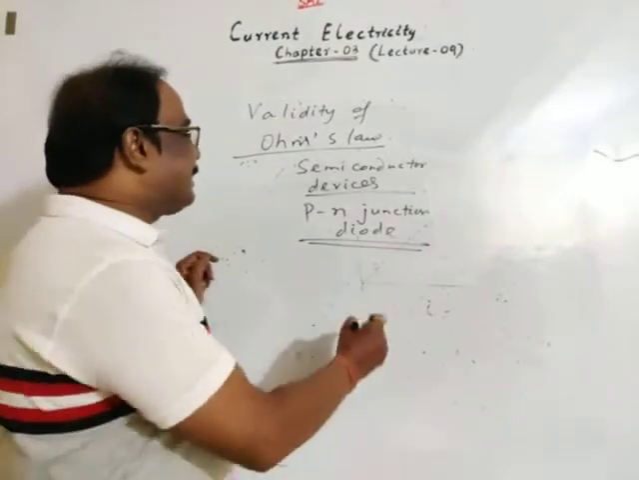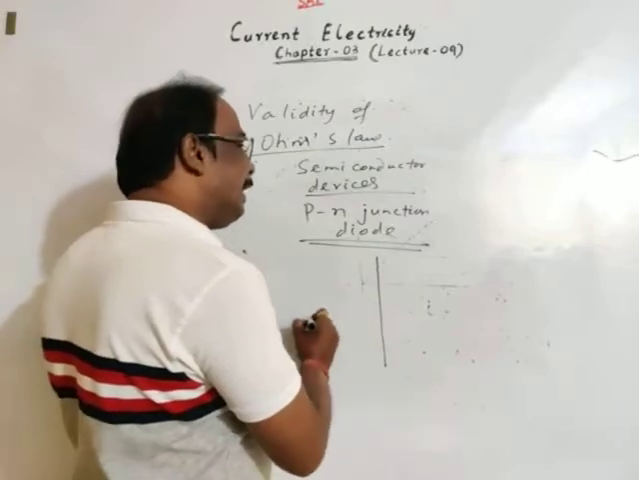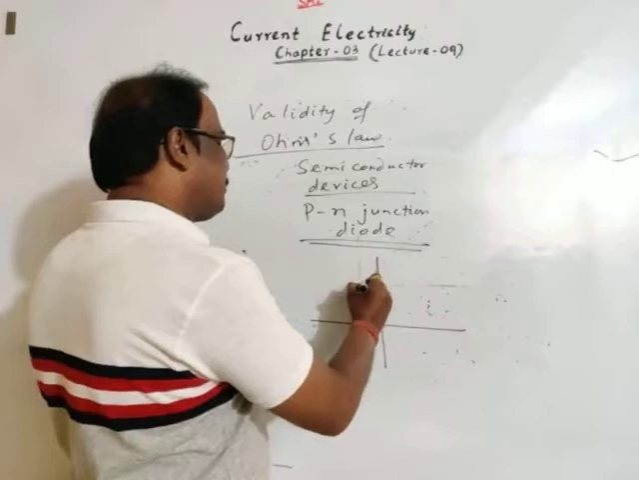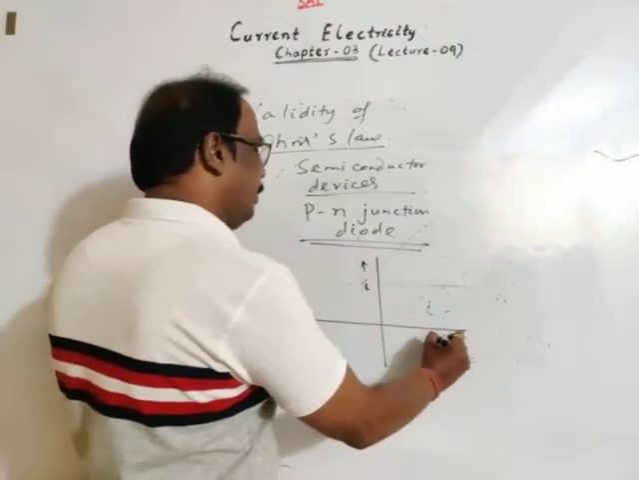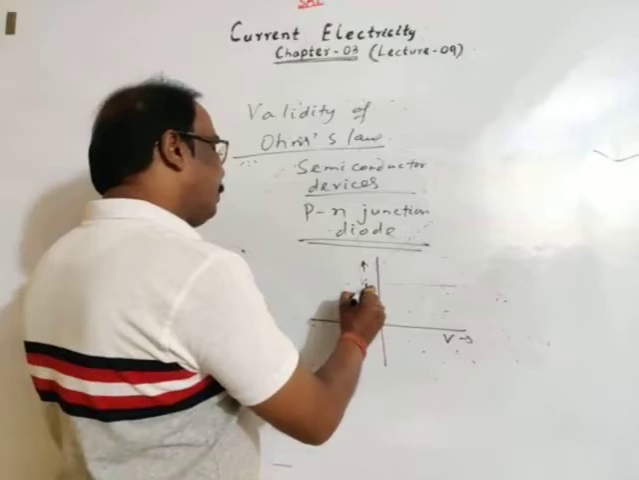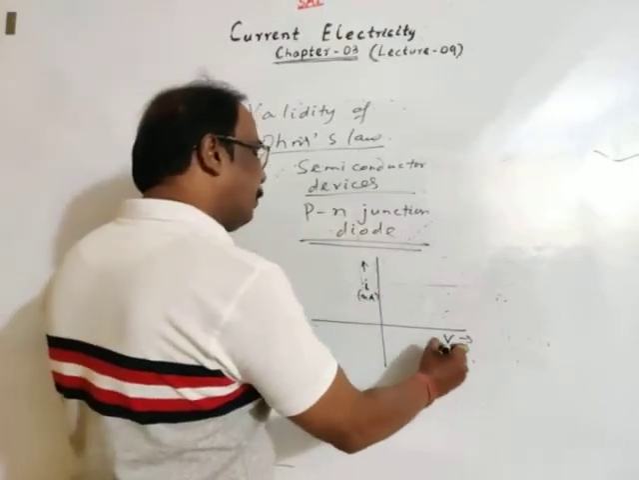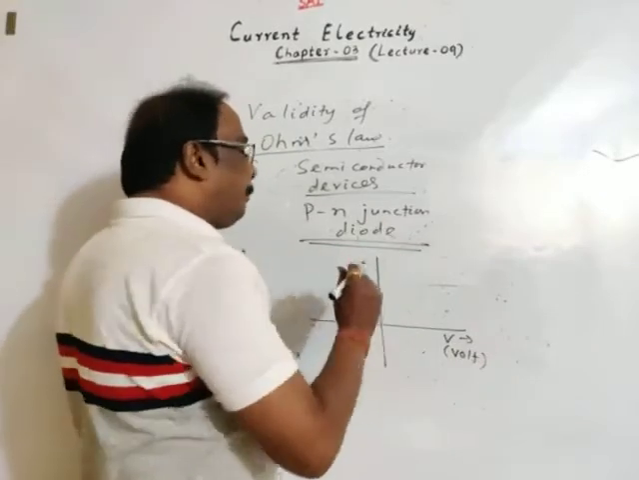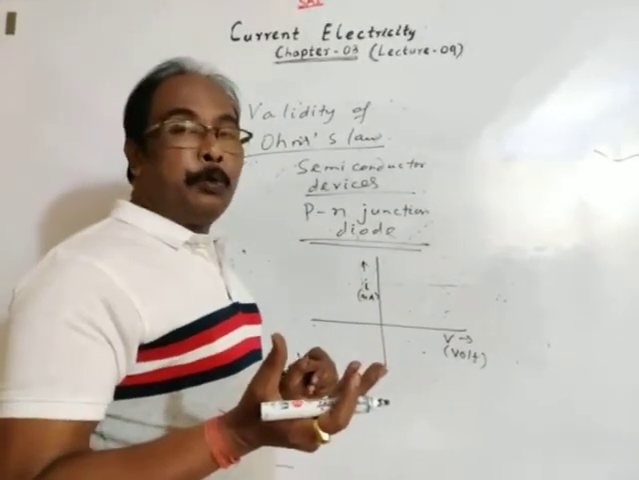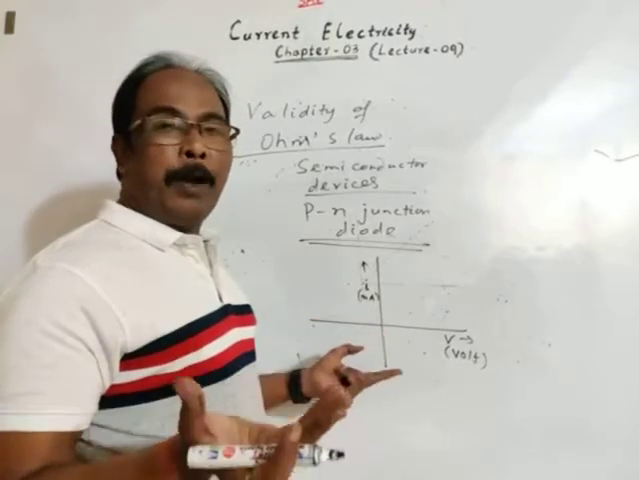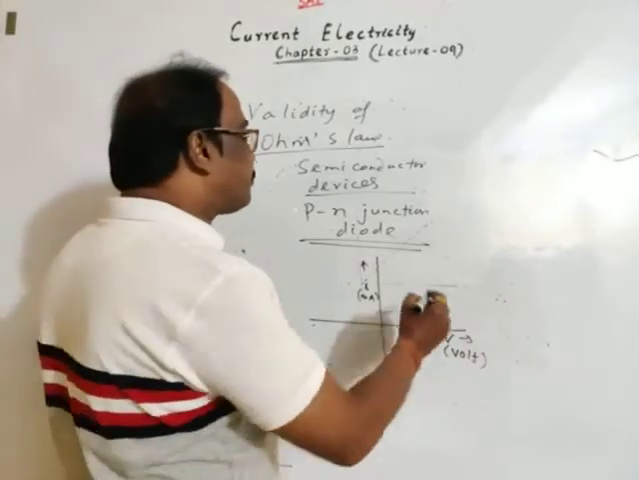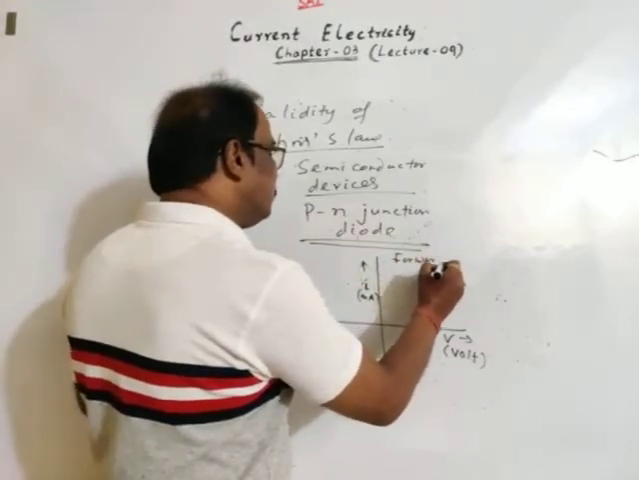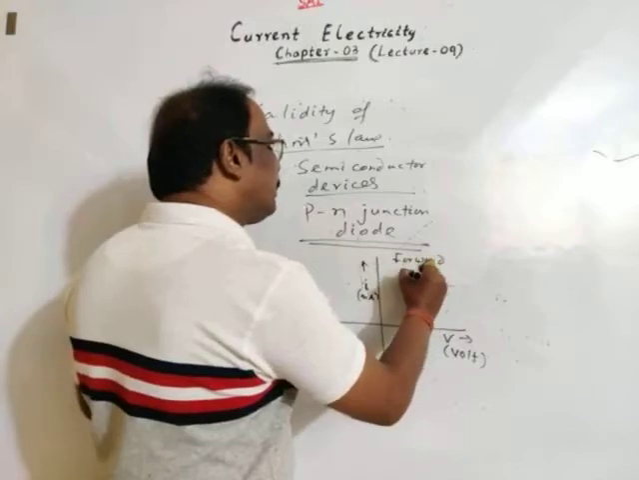Okay. So let's see the various IV characteristics. This is current and this is voltage. Current in milliampere and voltage in volt. A p-n junction diode is used in two ways. Either it is forward biased or it is reverse biased. In this region, we are showing the variation of current and voltage for forward biasing.